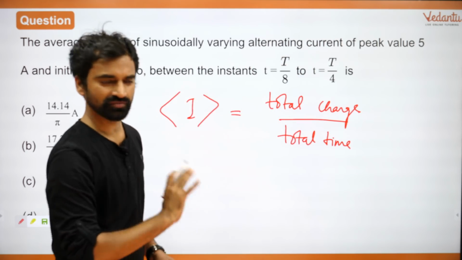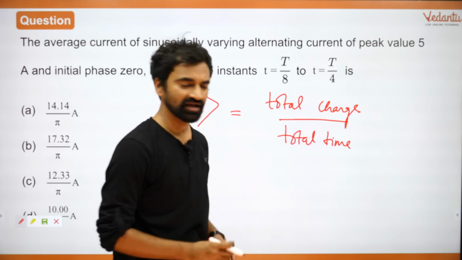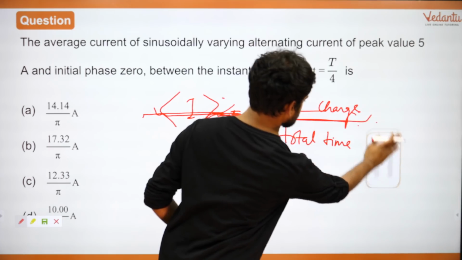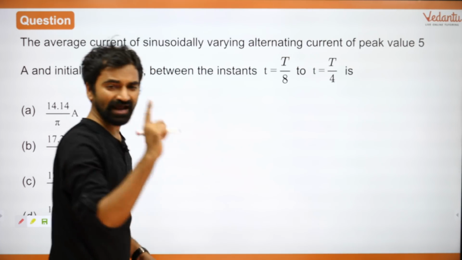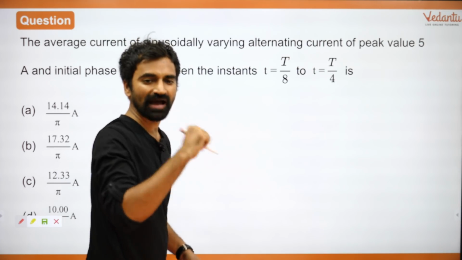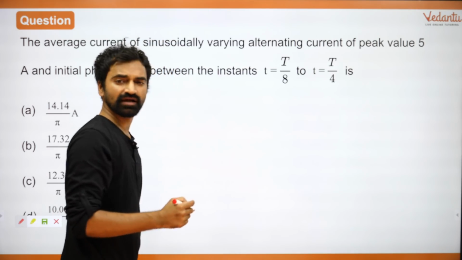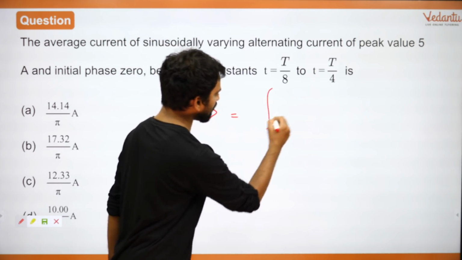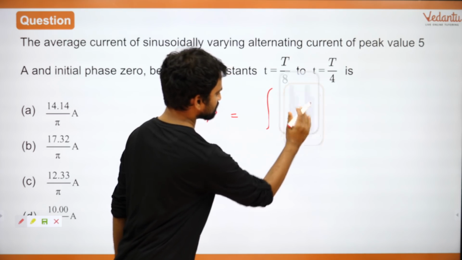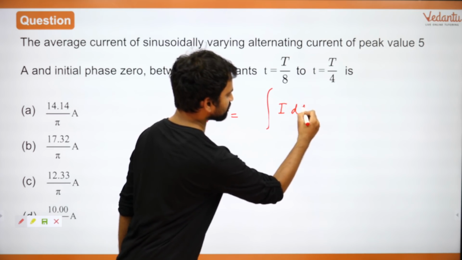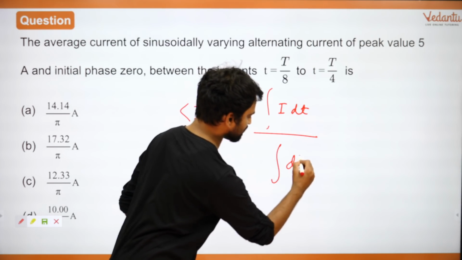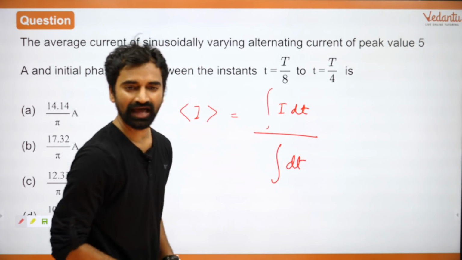First principle, simple. Average current हम ऐसे निकालेंगे. Okay. So let me write that mathematically. अब इसको मैं mathematically लिखता हूं. Mathematically we'll write this as I average is equal to integral of I dt, so this is the total charge that will travel, divided by integral of dt. This is the total time that would have elapsed.